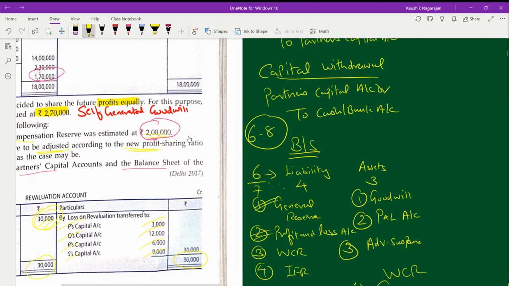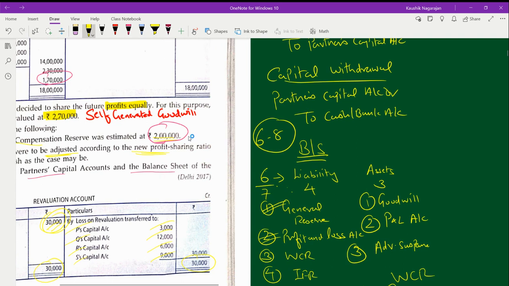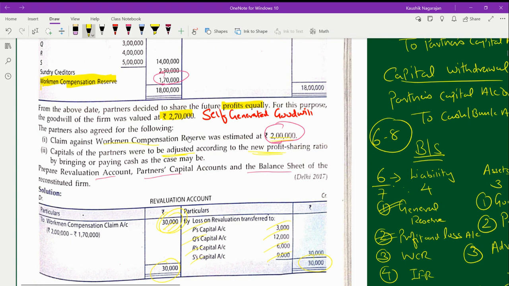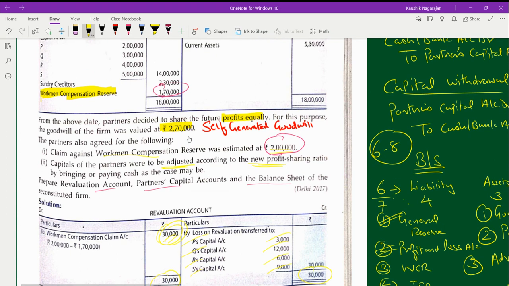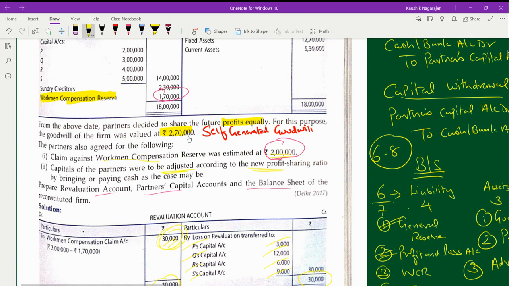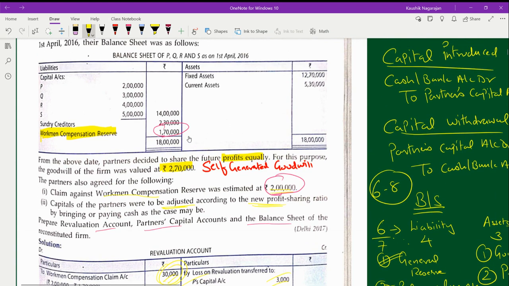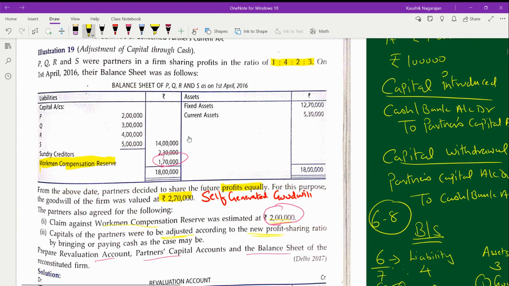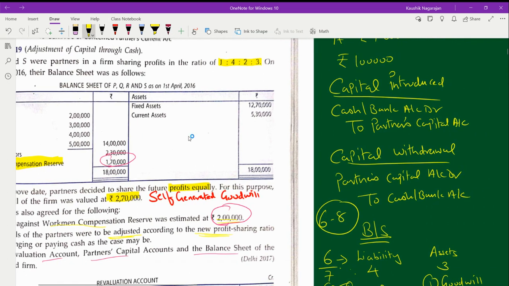In this particular problem, we don't have all these six or seven items. We have only one item, that is WCR. And this is a case where the capital of the partners is to be adjusted. When adjustment of capital comes into the picture, it is quite clear that we either introduce further capital according to the requirement, or we can withdraw the excess capital available in our capital account.